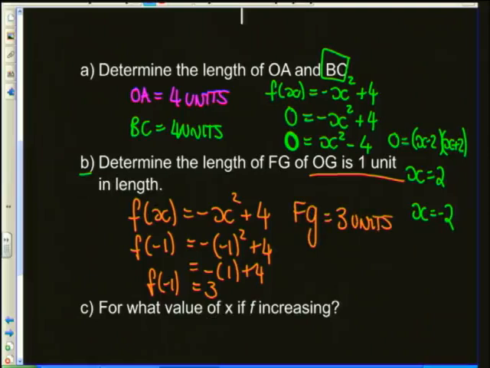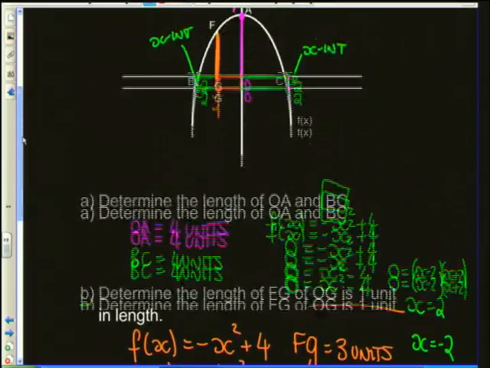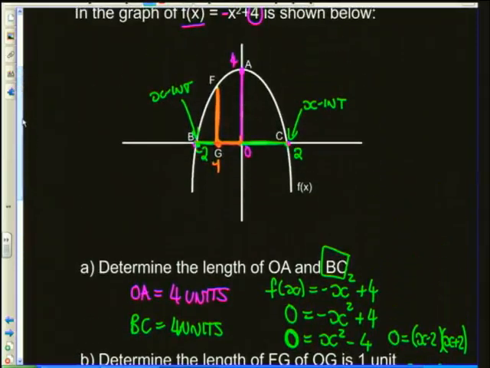And one question quickly, what is the value of x if f of x is increasing? Can you see that if I go from left to right on my graph, do you agree that these y values are getting higher and getting higher and getting higher until we hit this point over here? That's your turning point. From there, the y values would get lower and lower and lower, and that would continue infinitely, okay?